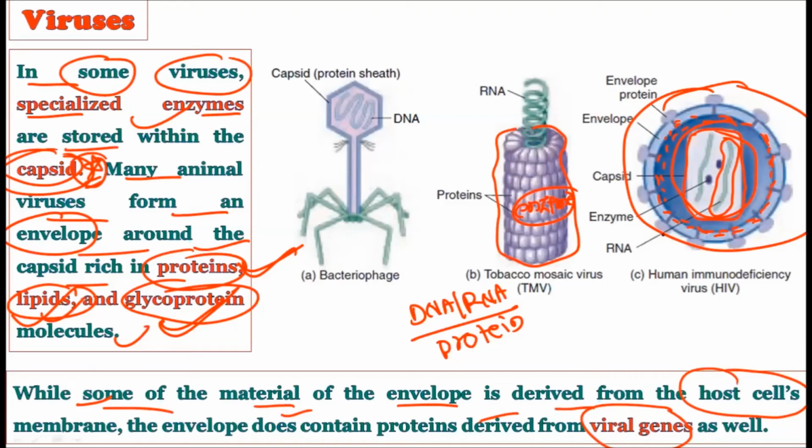Now see, when we talk about the envelope of this HIV virus, it contains the extra material such as proteins, lipids, and glycoproteins. Now these proteins, lipids, and glycoproteins are not all created by the virus itself. Some of them come from the host cell's membrane. That is, the host cell's membrane proteins, lipids, and glycoproteins are used by the viruses to create this envelope. And some of the proteins, lipids, and glycoproteins of this envelope are also created by the viral genes.